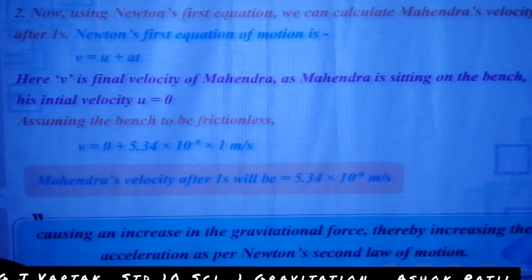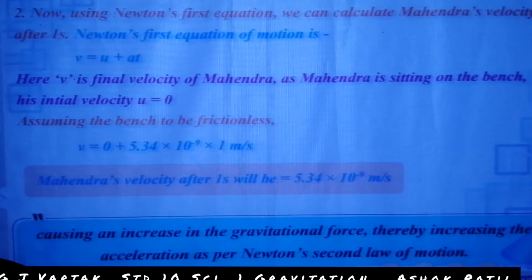Last time we learned the first half part of the gravitation. You look at the board or in your mobile screen. Last time we solved an example, and we saw the last sentence: causing an increase in the gravitational force, thereby increasing the acceleration as per Newton's second law.